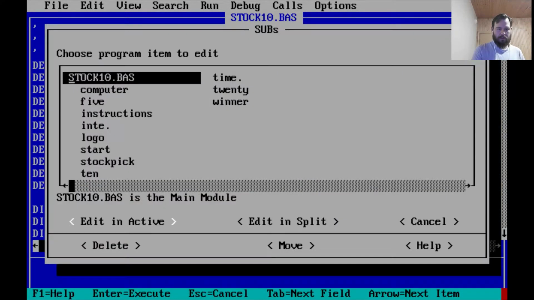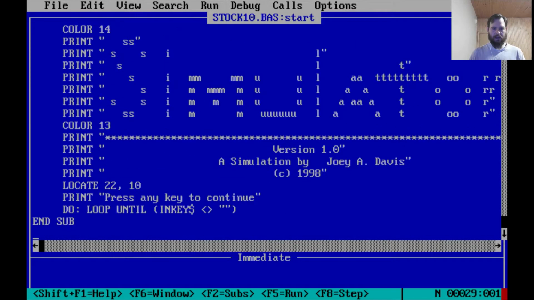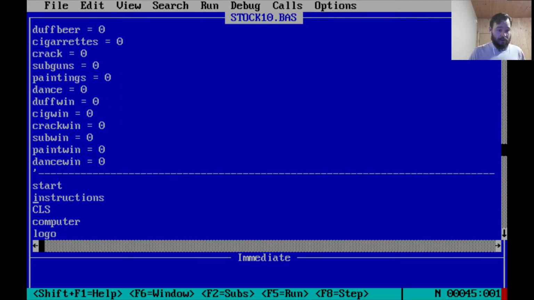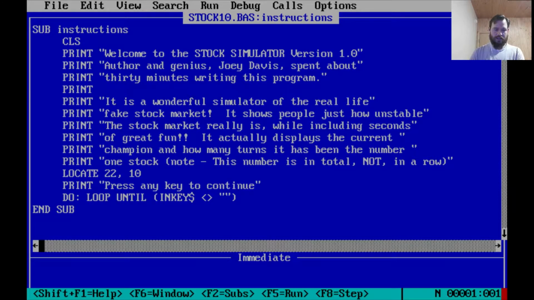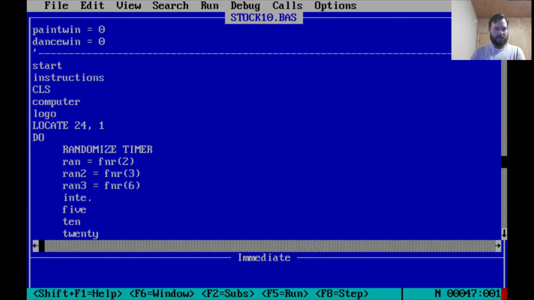Okay, so we've done that. We've gone to start, stock simulator, do some prints, locate 22,10, we've seen that before, print press any key to continue, and the do loop until inkey string. Wait until a button is pressed. Okay, the next thing we are going to do is instructions. I believe instructions, again, just a message, and press any key to continue. Not a whole lot of things going on there. Clear the screen, and then do computer.